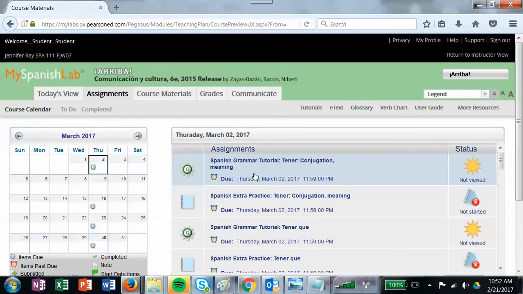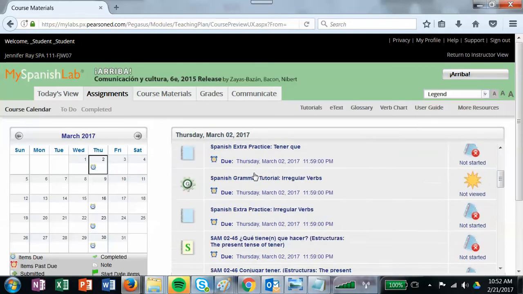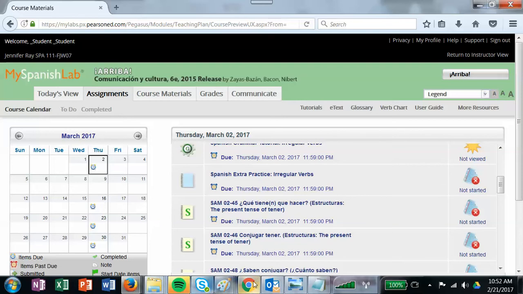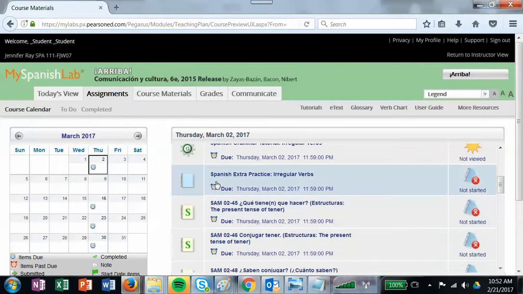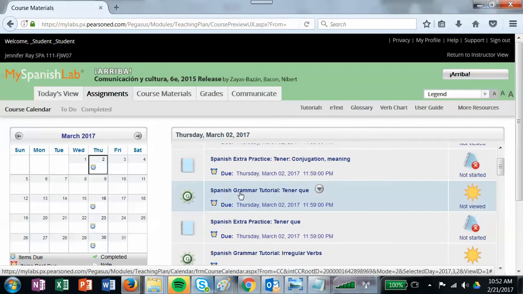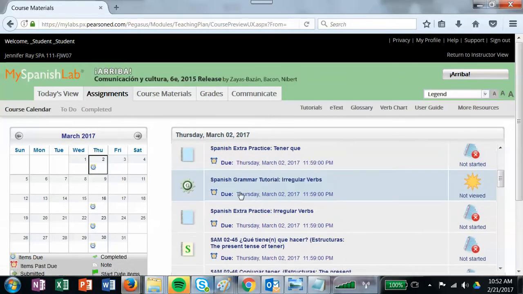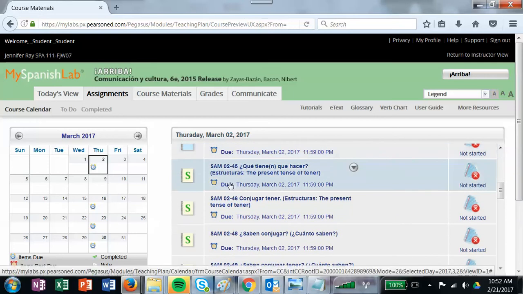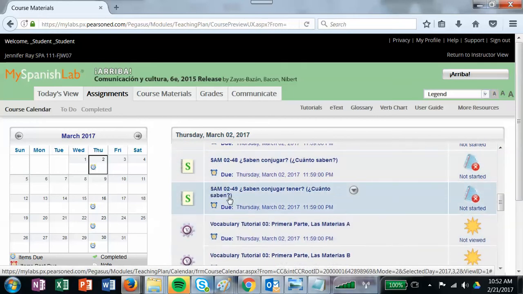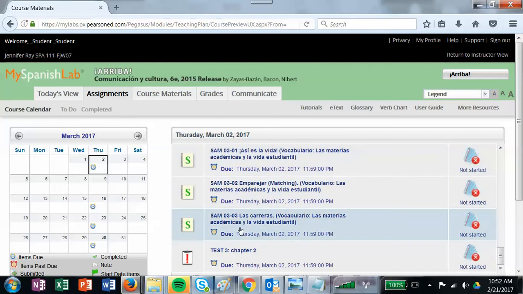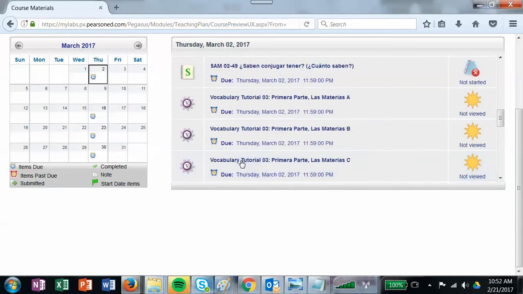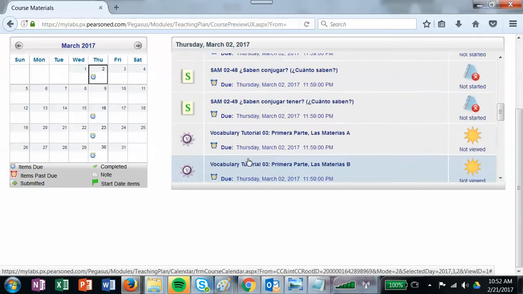You can see that there are grammar tutorials and extra practice. These, if you go back into Moodle, are not assigned. You only have to do SAM activities. So you can do these if you feel like you need extra practice, or you can skip over them. Then here you can see your SAM activities. You want to open them up and complete them. And there's some more. And then there is your test for chapter 3.